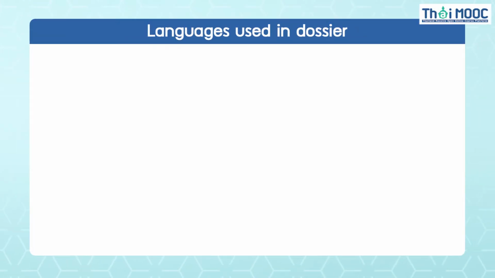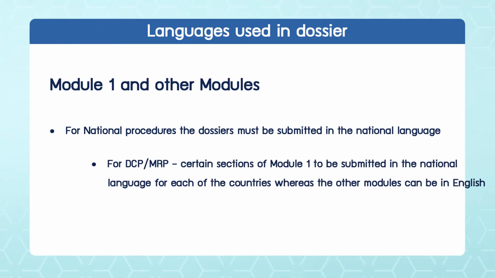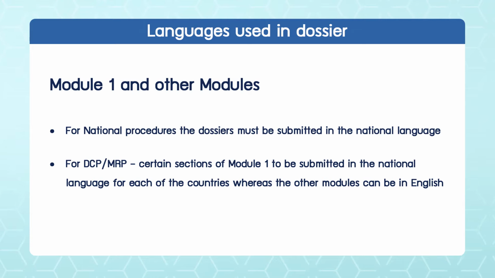The language used in the dossier is, of course, module 1. It's a CTD. For national procedure, the dossier must be submitted in the national language. And for DCP, MRP, certain sections of module 1 must be submitted in the national language for each of the countries, whereas the other modules can be in English.